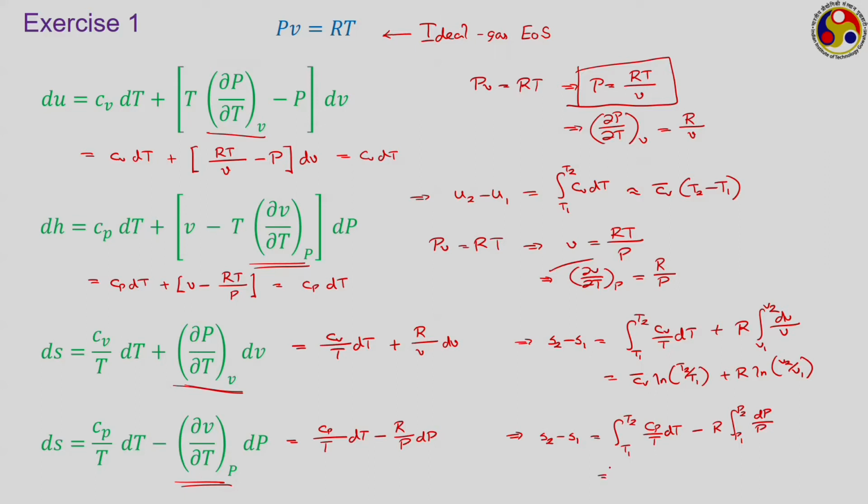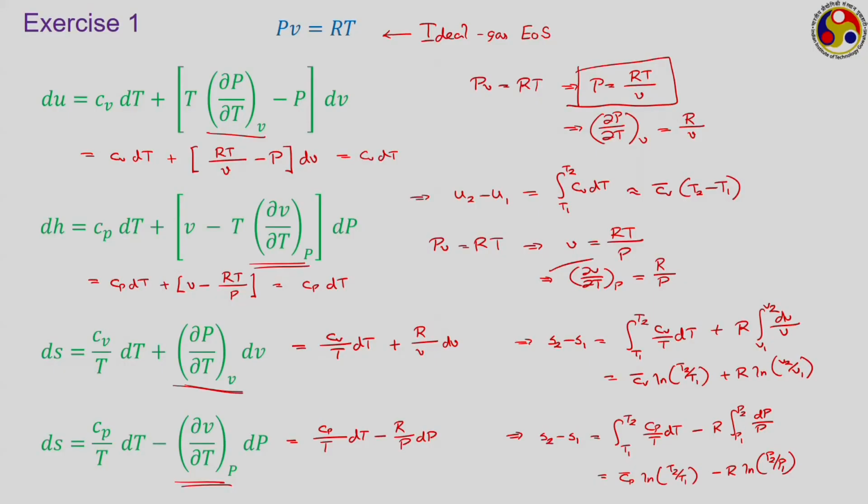And therefore, if we use an average Cp, then it will become Cp bar into ln T2 by T1 minus R ln P2 by P1. These are the expressions that we actually developed in the previous module for an ideal gas using the TdS relationships directly. Now this is another way of proving the same relationship.